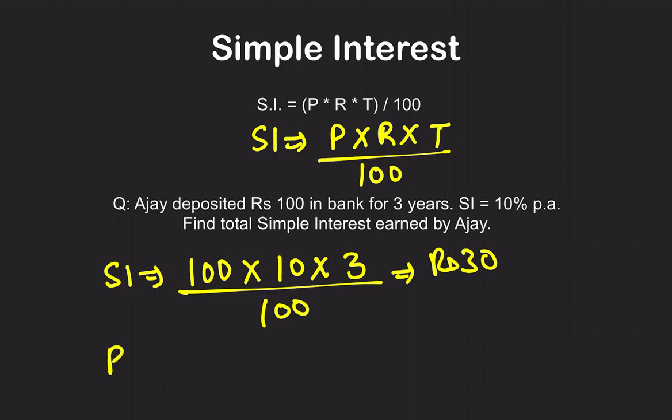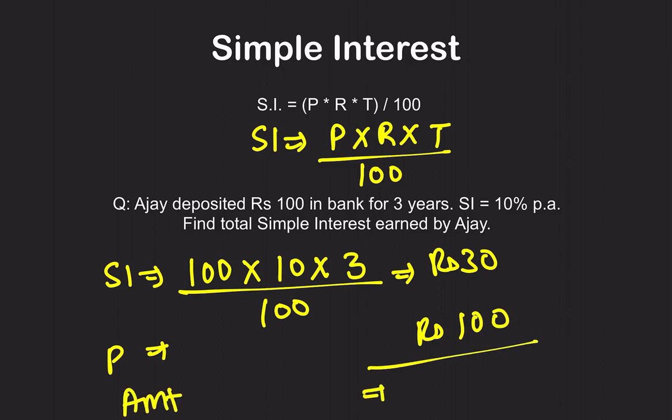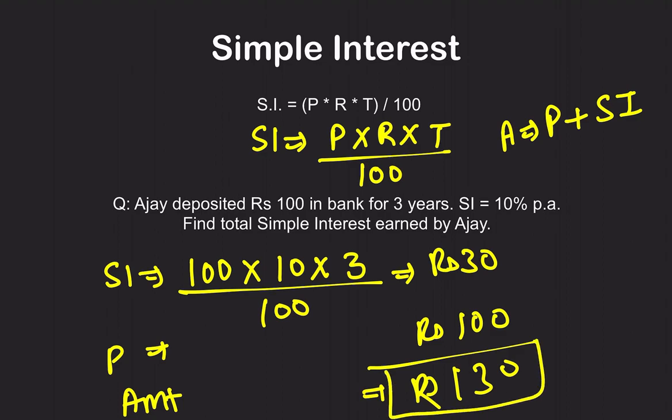What is the principal? He already has 100 rupees. So what is the total amount the person will get after 3 years? The amount is equal to principal plus simple interest. So that is rupees 130. I hope it is clear. This is how you calculate the principal, rate of interest, time, simple interest, and then the amount.